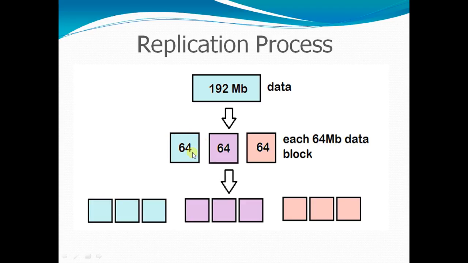It will always generate 3 replicas, or you can say it creates 2 copies, so including the original it has 3 replicas. Each 64 MB block has 3 replicas, and these 3 replicas are called one input split, and the same for the other two.